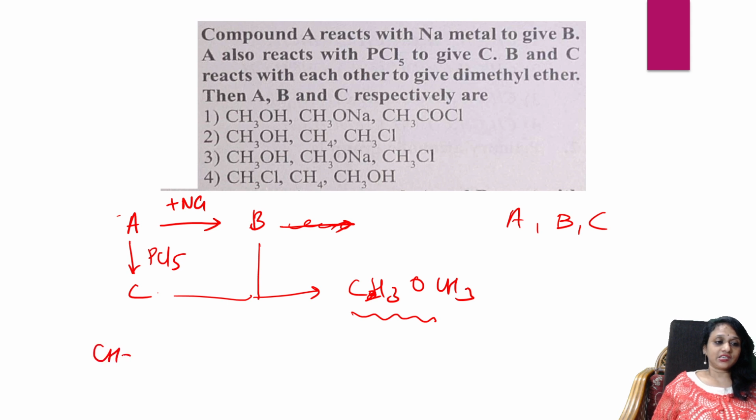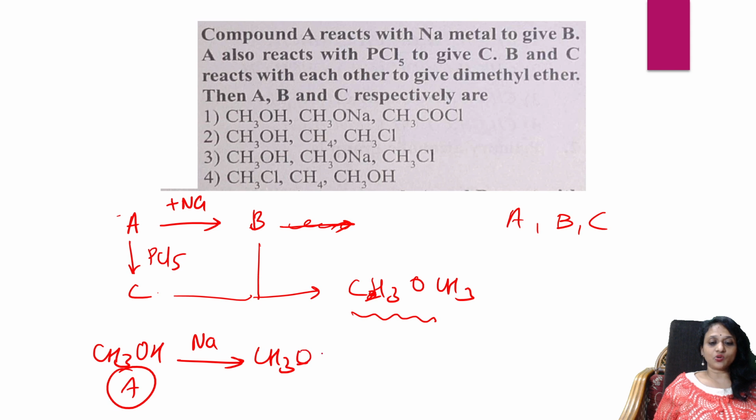See here. CH3OH. This is A. You are reacting with Na. What will you get? You will get alkoxide, CH3ONa. This is B. Over. Now, A and B combine. So A also reacts with PCl5. Let us take that.